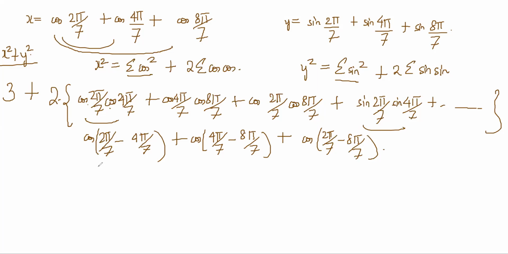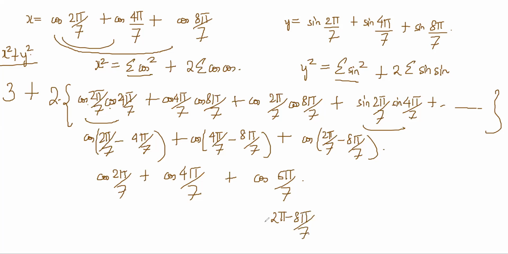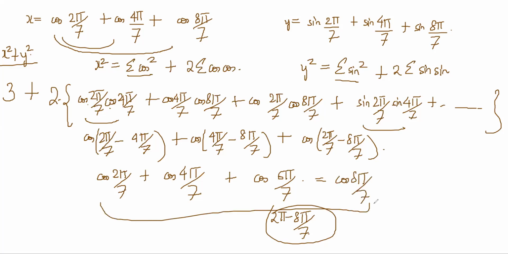These become cos 2 pi by 7, cos 4 pi by 7 and cos 6 pi by 7. And 6 pi by 7 is 2 pi minus 8 pi by 7, so it equals cos 8 pi by 7.